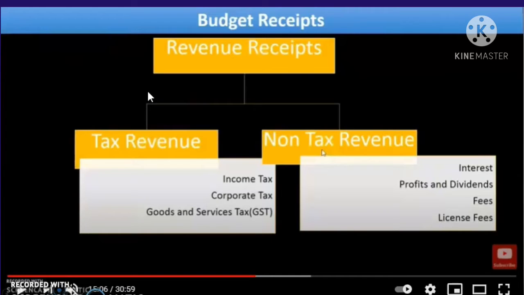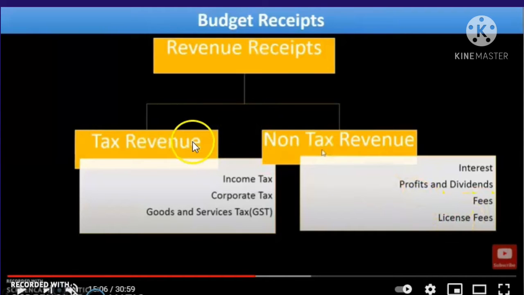Again, the revenue receipts have been classified into two, that is tax revenue and non-tax revenue. In tax revenue, we find income tax, corporate tax, and goods and service tax. In non-tax revenue, the following components are to be noted: interest, profits and dividends, and fees and license fees.